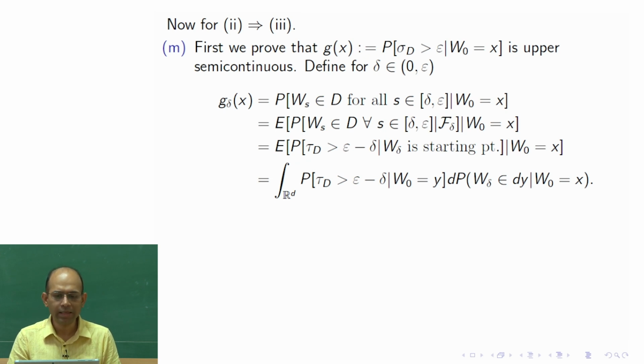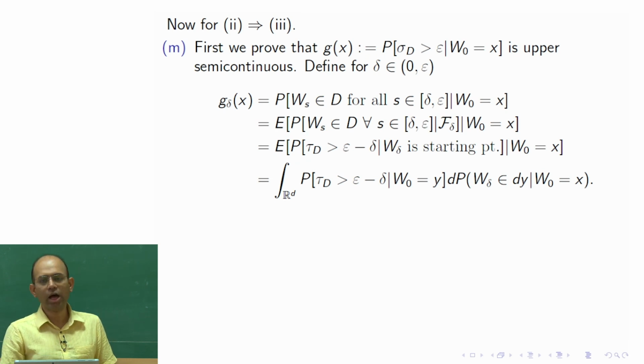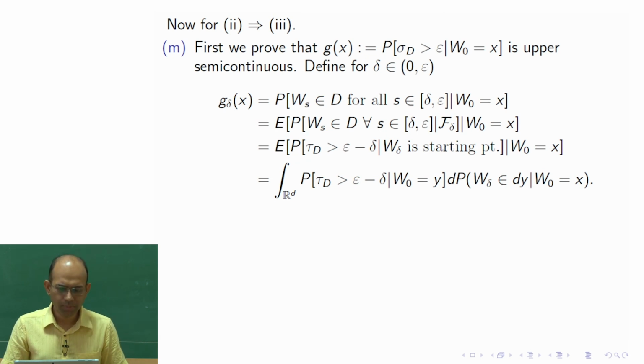So the whole thing is just a function of W_delta. The expectation would be that function evaluated at y, and then integrated with respect to the law of W_delta. That is how we find the expectation. So this probability, tau_D greater than epsilon minus delta given W_0 equal to y, is integrated with respect to the law of W_delta. Here this is the conditional law, because W_0 equal to x should always remain there.